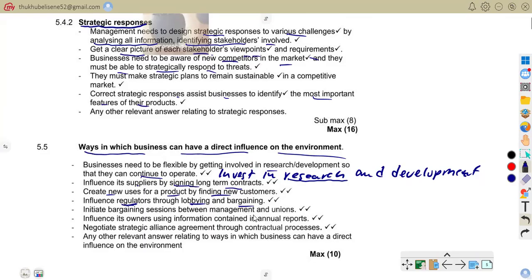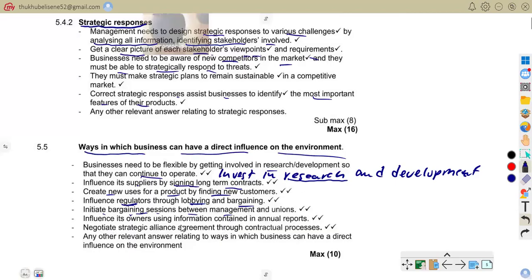So that is that. Now bargaining with trade unions, this is when the business negotiate wages and working conditions. That is what we're saying. They influence regulators through lobbying and bargaining. They initiate bargaining sessions between management and unions. So, like we've said, that is when they are going to negotiate wages and working conditions.